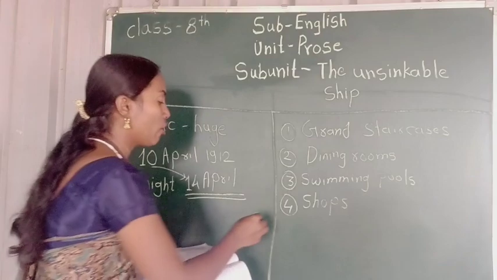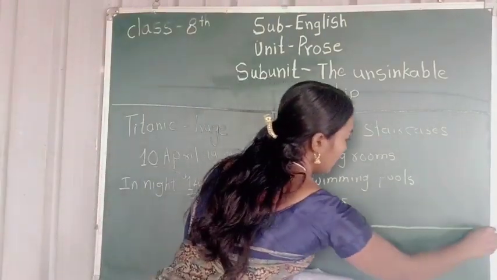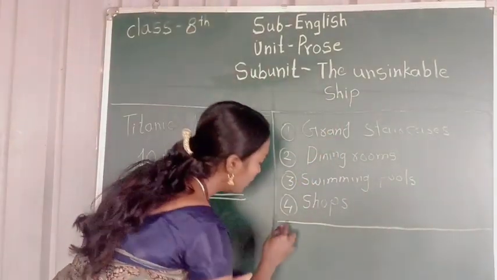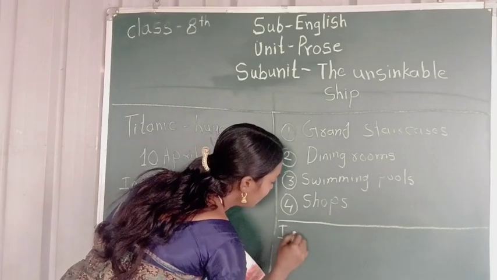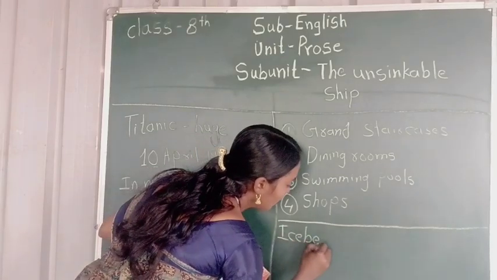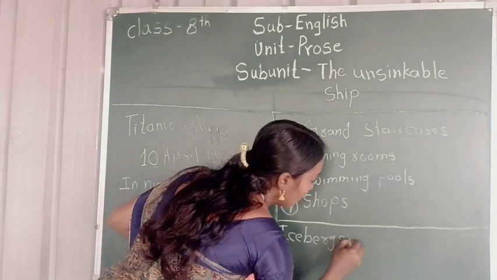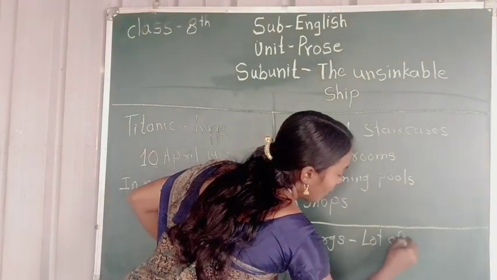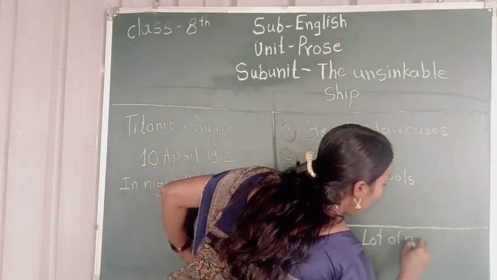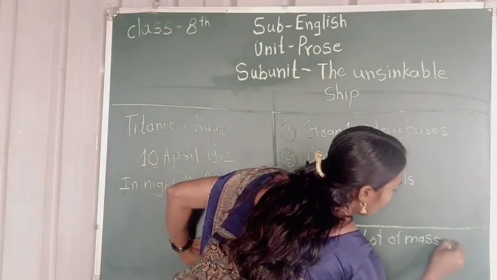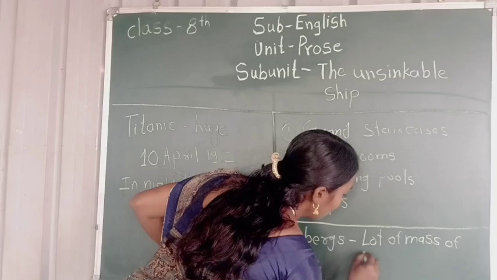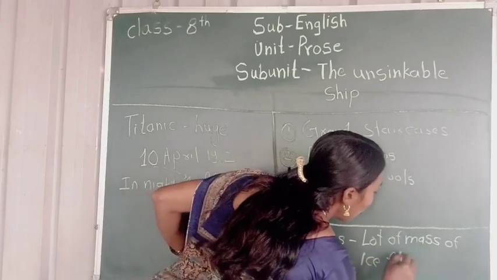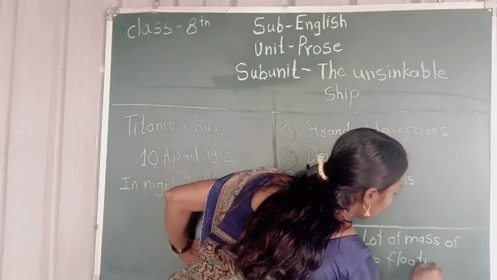Here we write down the meaning of iceberg: a large mass of ice floating.